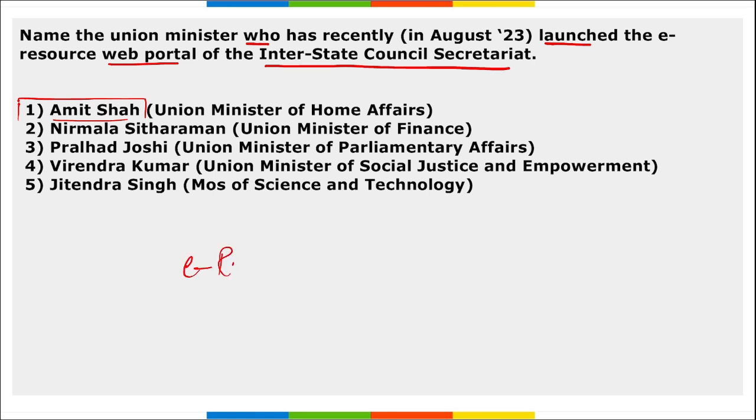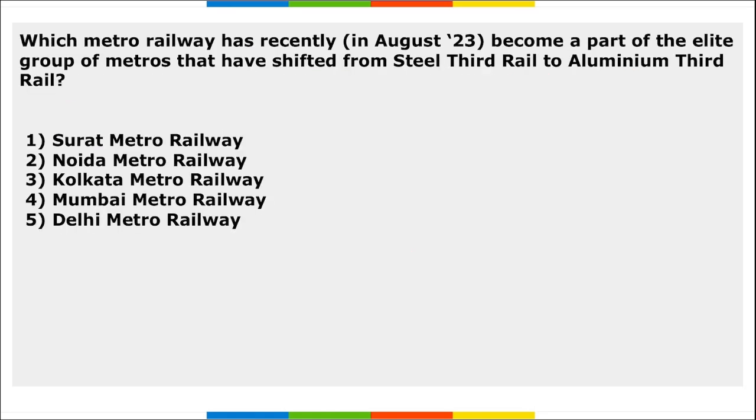This is the e-resource web portal. Correct. And this portal is basically a collection of important documents like your agendas, the resolutions of meetings, what were the outputs of the meetings. So this e-resource web portal will contain all those final outcomes of those meetings, and this will help the central ministries, state governments, union territories, right, to make better decisions and make better policies for the general population. So right option is Amit Shah.